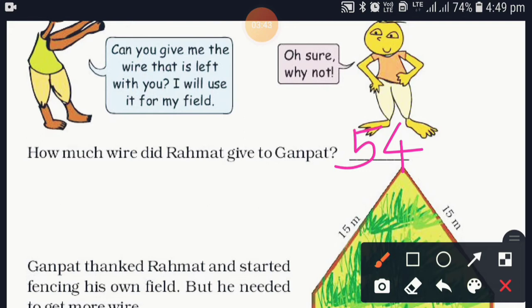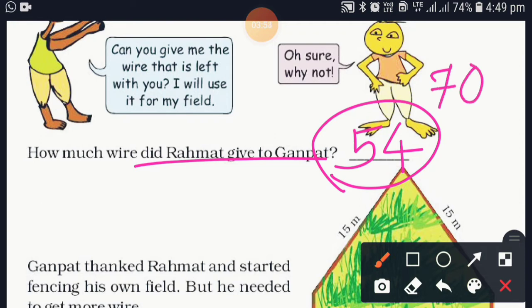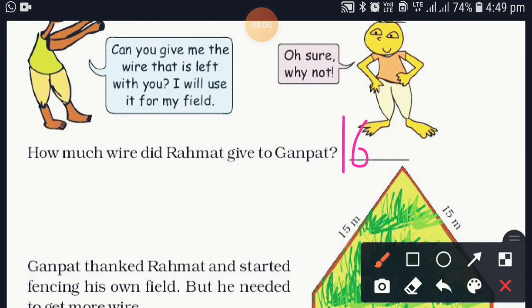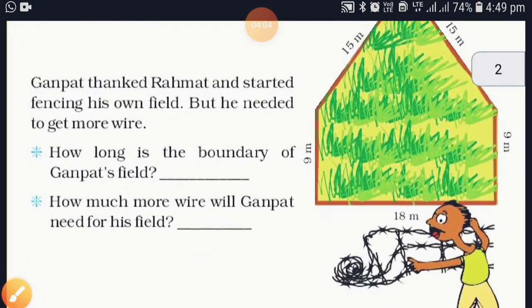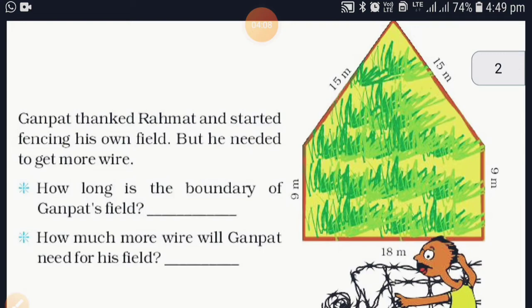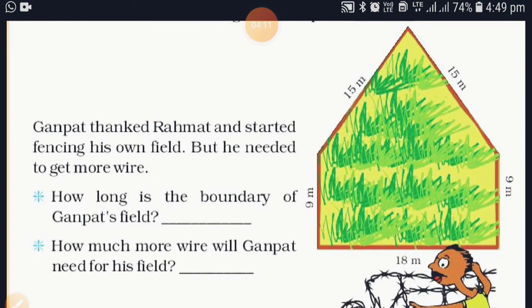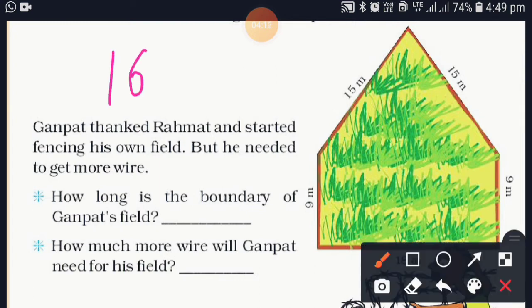So how much wire will Rahmat give to Ganpat? This is not the answer, because you have to write the remaining, the left out wire, as the answer. So 70 minus 54, our answer is 16. So here the answer will be 16 meters. Ganpat thanked Rahmat, and now Ganpat started fencing his field. But Rahmat gave how many meters? 16 meters of wire. But the field of Ganpat is bigger.